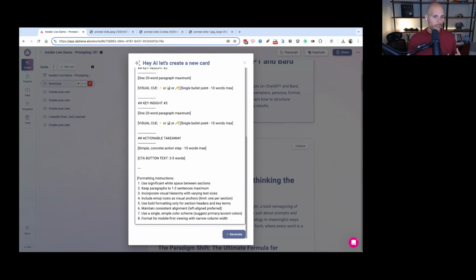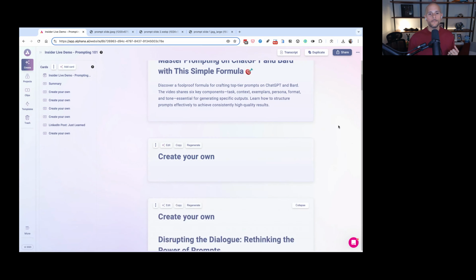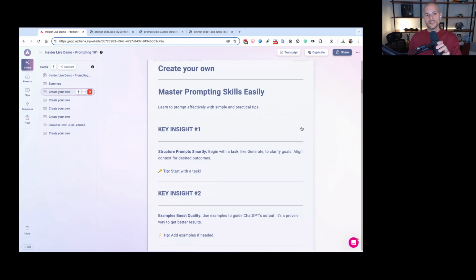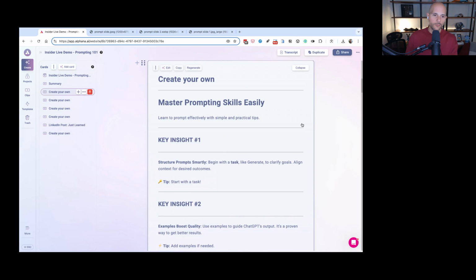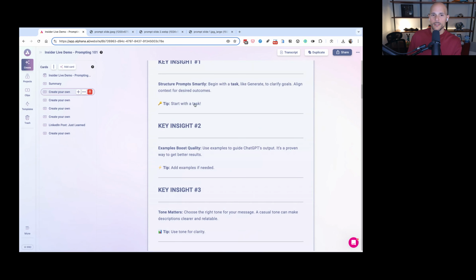And then we're providing a lot more formatting instructions, right? So let's go ahead and hit generate. So this kind of gives you a setup for showing you how to do things, right? So it's giving you key insights, but the reality is this would fit much better if you had a nice graphic right here that you can put with it, right? Like begin with a task, like generate to clarify goals, align context for desired outcomes.